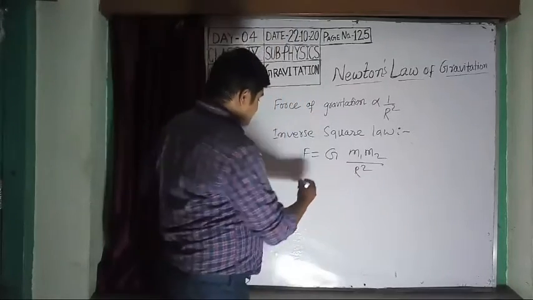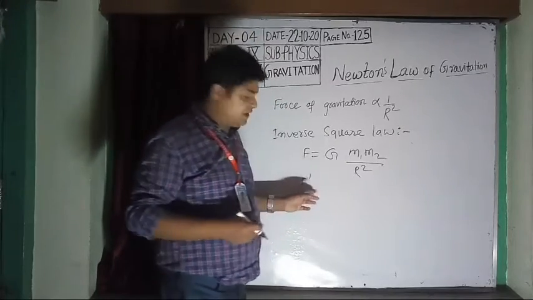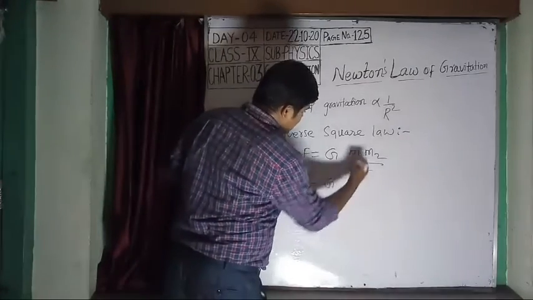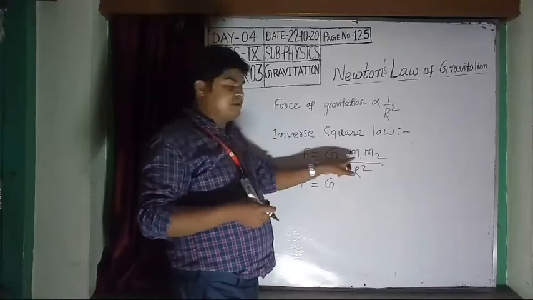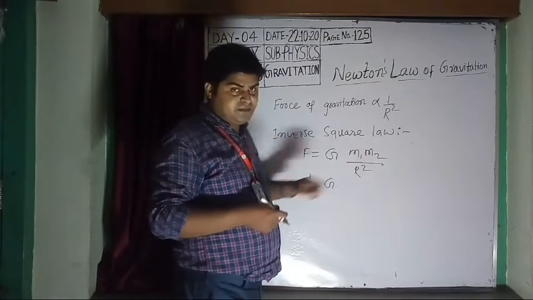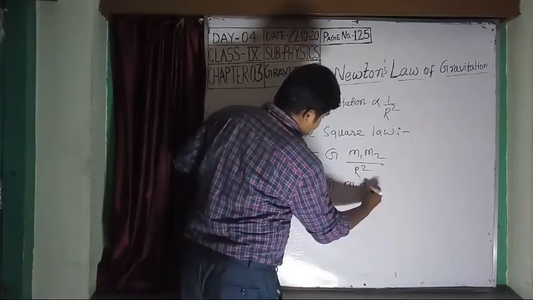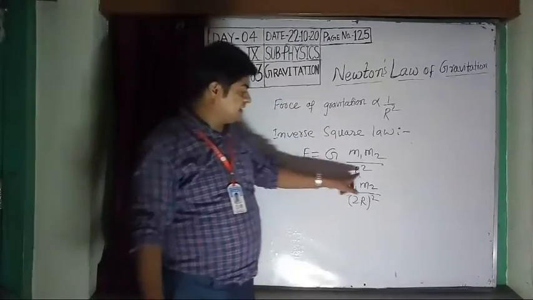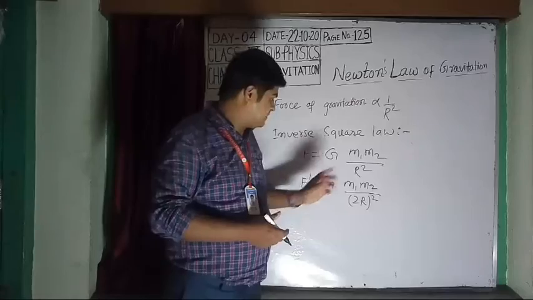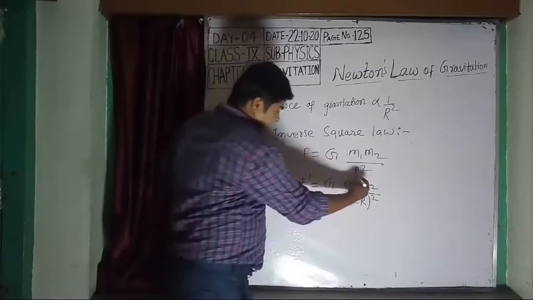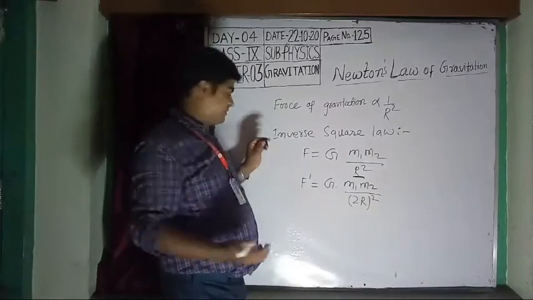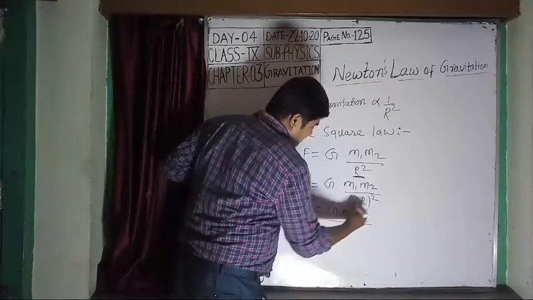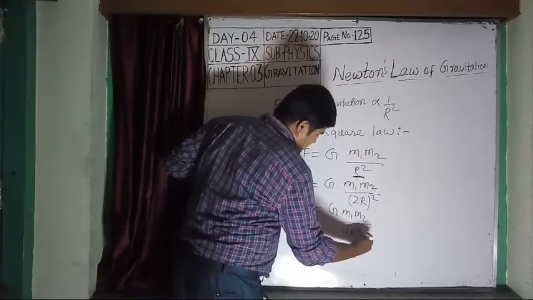Let the new force of attraction be F dash, which is equal to G m1 m2 by (2r) square, since the objects are the same: object A has mass m1, object B has mass m2. When you increase the distance to double, F dash becomes G m1 m2 by 4 r square.